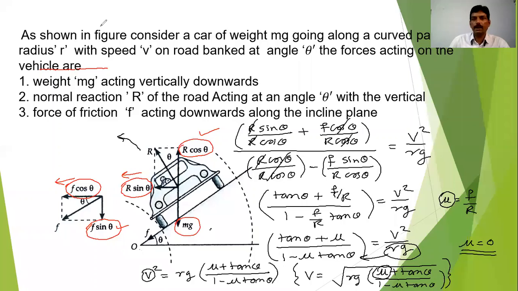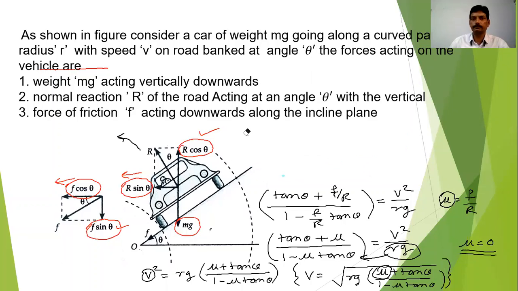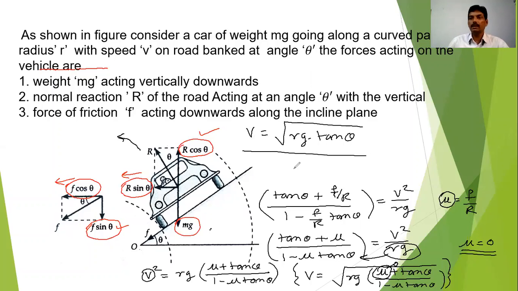Let me write it here. You can easily observe what the new form will be. Then the new form will be v is equal to square root of rg tan theta. Why? Because here mu is equal to 0, then 0 plus tan theta, and 1 minus mu is 1 minus 0, which is 1. So tan theta divided by 1 is tan theta. So we can write v is equal to square root of rg tan theta, when mu is equal to 0 here.